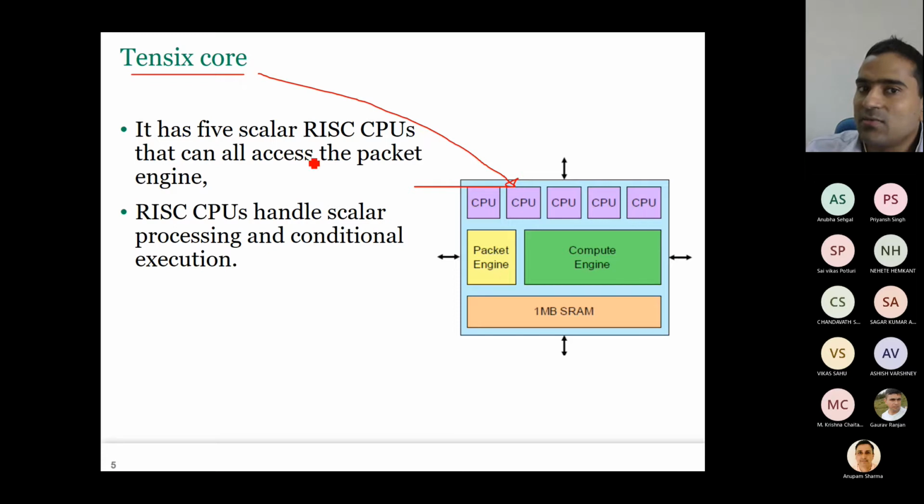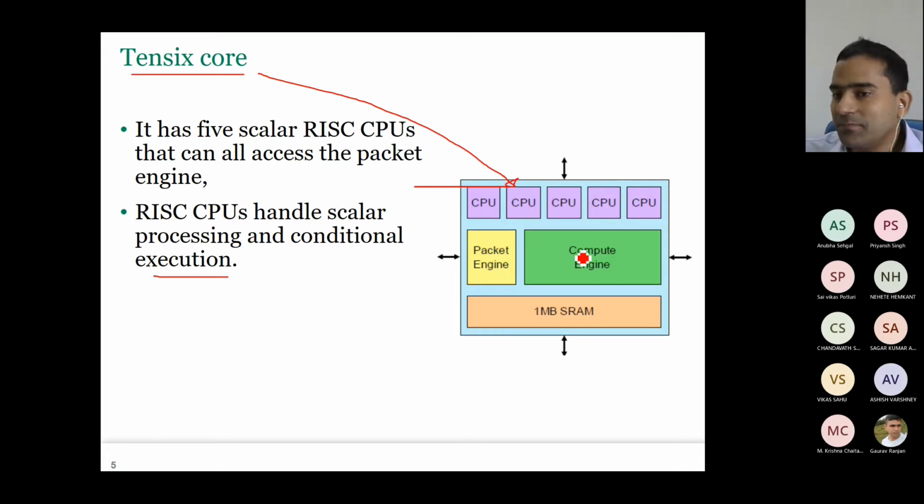So here we have RISC CPUs that can access all the packet engine. They handle scalar processing and conditional execution. Conditional execution, for example, if and else, branch conditions related. For example, if you want to do early termination, we find out that some computation need not be done. So these CPUs can make that decision and then they can stop the compute engine from doing the work.